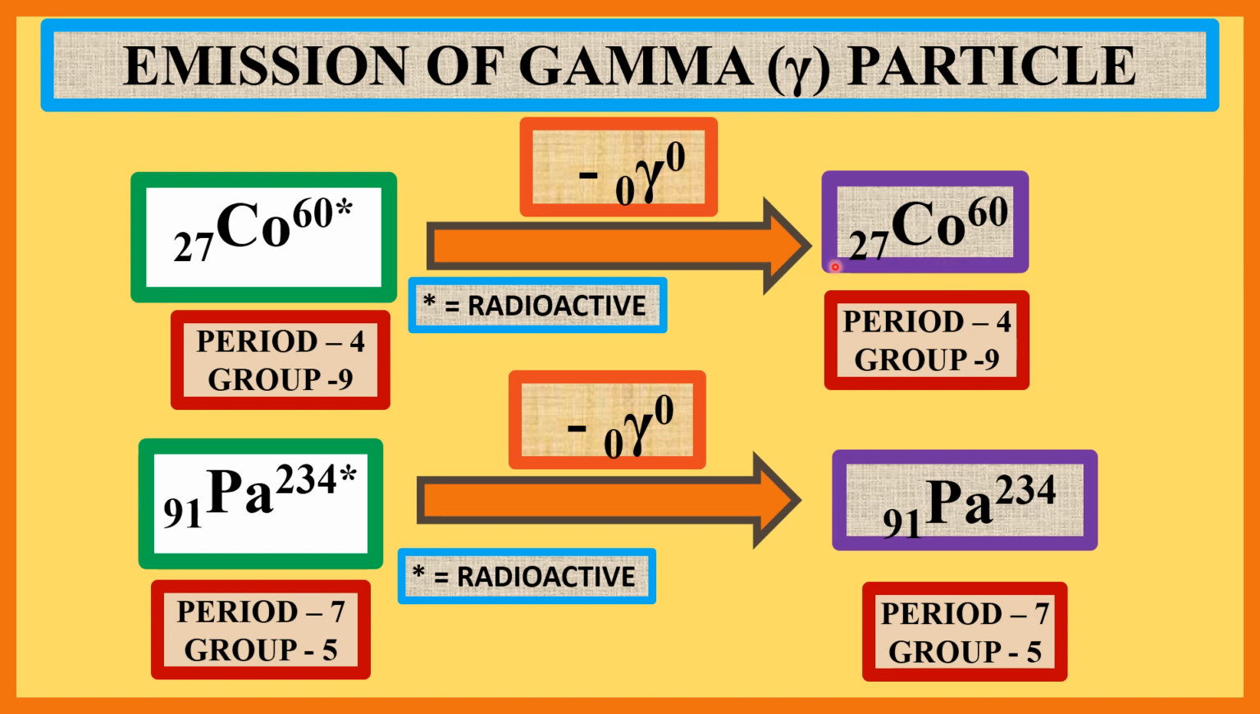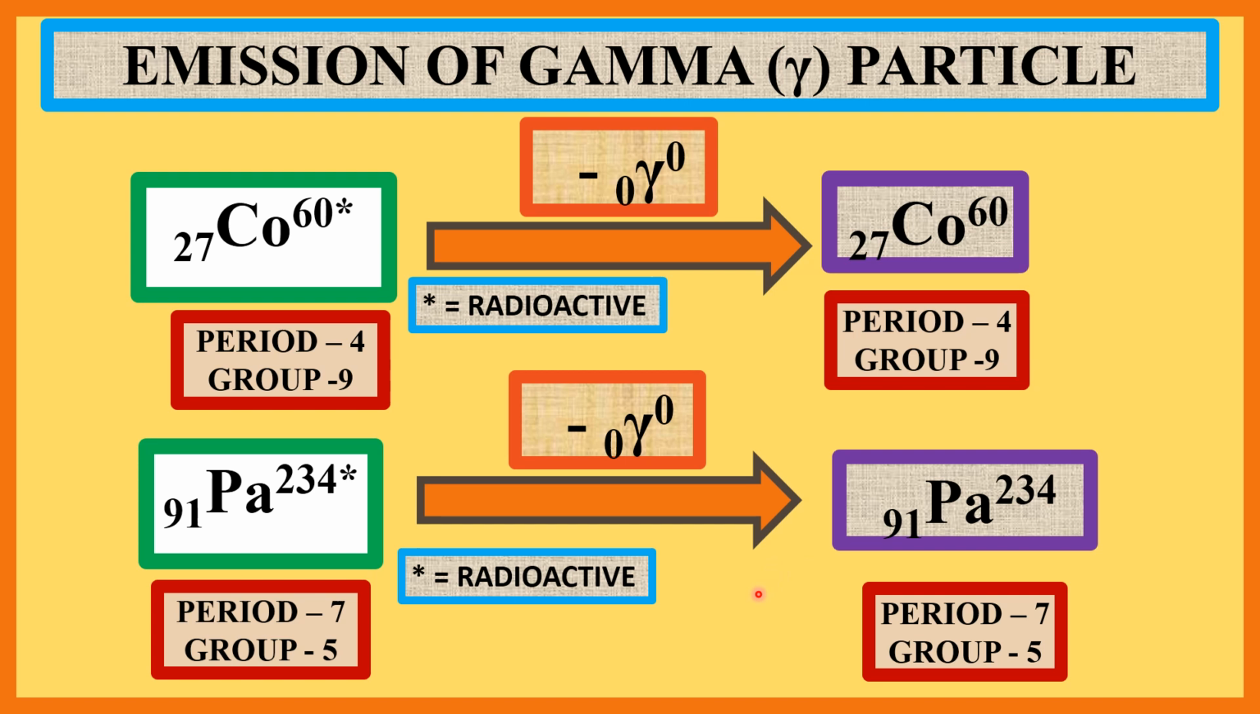Now see the second example. Protactinium is an element whose atomic number is 91 and mass number is 234. When this protactinium emits a gamma ray, the newborn daughter element is also protactinium, whose atomic number is 91 and mass number is 234. That is, mass number and atomic number remain unchanged.